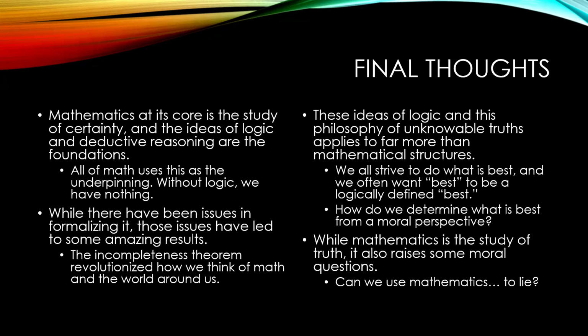We all strive to do what is best, and we often want best to be a logically defined best. But how do we determine what is best from a moral perspective? Well, we can use mathematics to try and determine what is moral in certain situations. But then comes the question, can we use mathematics to lie? And this is kind of leading to the idea of probability and statistics, as well as a little bit more with logic. When we're thinking about probability, we are trying to measure uncertainty.